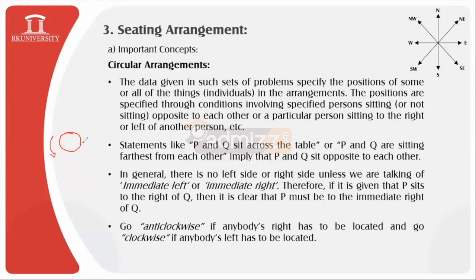You may have come across this kind of portion, and this was the right side we can consider, and similarly this was the left side. So for the location of the right hand side, we need to go anti-clockwise this way, and for the location of anybody's left hand, we need to go clockwise. So this is how we are supposed to observe the locations of the different people sitting around the arrangement which is provided in the question. This was all about the fundamental part of our sitting arrangement portion.